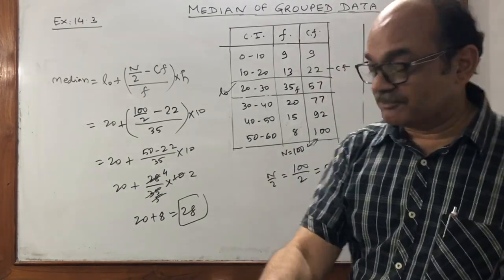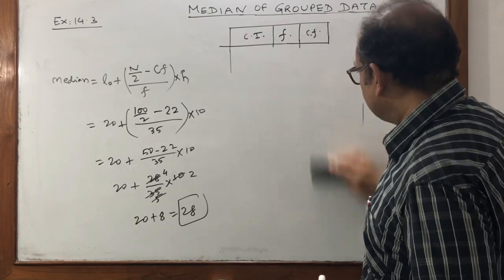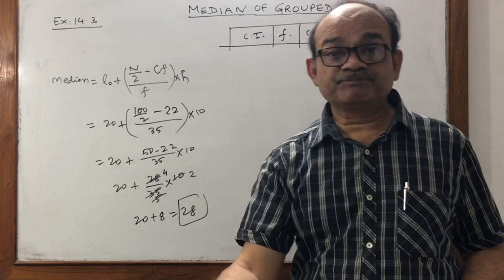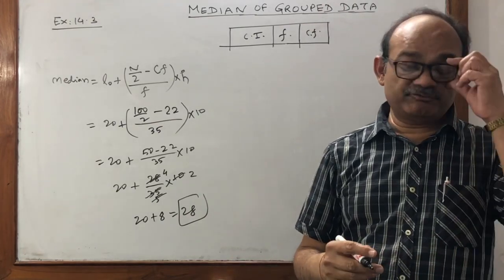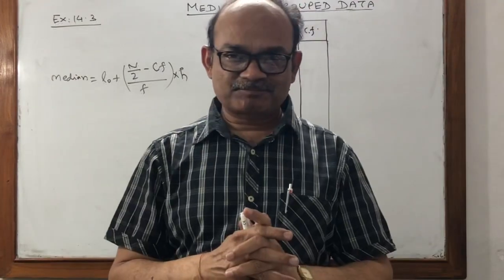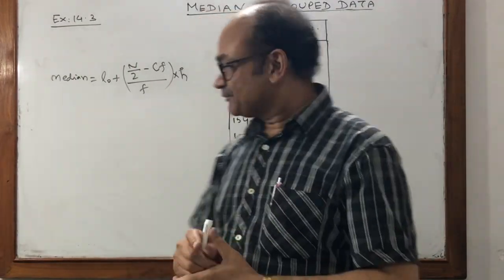Now we come to one more question. When the class interval is not in continuous form, you know from class 9th, sometimes they will give you inclusive type data. So we have to convert it into continuous, that is exclusive type data. Many students make mistakes in this. It is a class 9 concept.